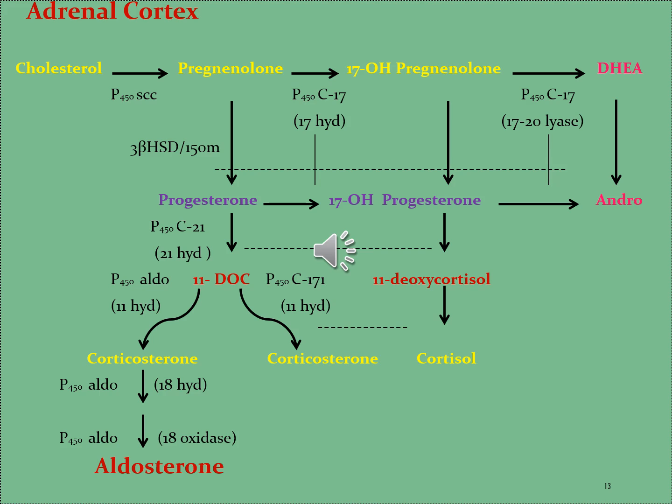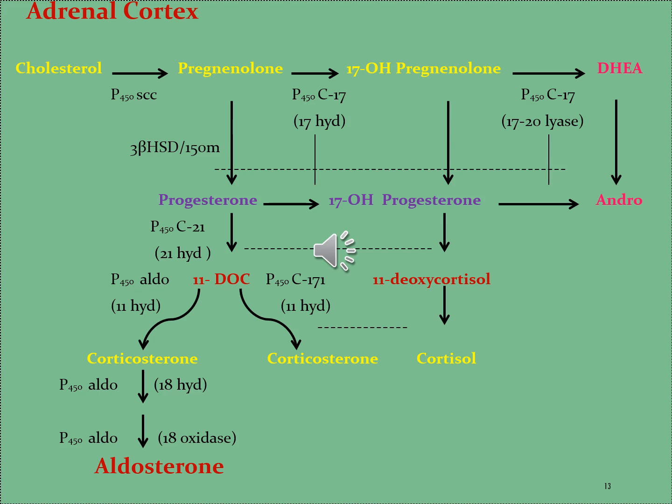In the next step, the 17-hydroxypregnenolone is changed into DHEA, that is dehydroepiandrosterone, by the effect of enzyme P450 C17. DHEA, that is dehydroepiandrosterone, is a hormone produced by your body's adrenal glands. These are the glands just above your kidneys. DHEA supplements can be made from wild yam or soy. DHEA is further rearranged into androstenedione by the effect of enzyme 17,20 lyase.